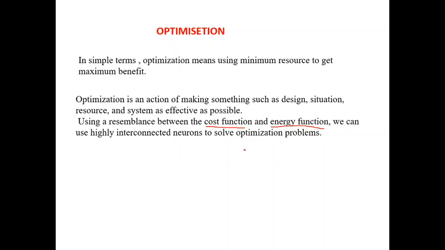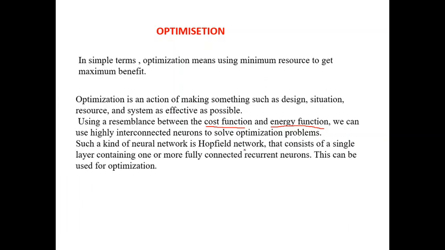Whatever optimization techniques we use in our day-to-day life, the same techniques we use in artificial intelligence and artificial neural networks also, because artificial intelligence simply mimics nature. We are imitating nature, and in the same way we are optimizing. So we have a number of optimization techniques. Hopfield network is one of the most regularly used optimization techniques.